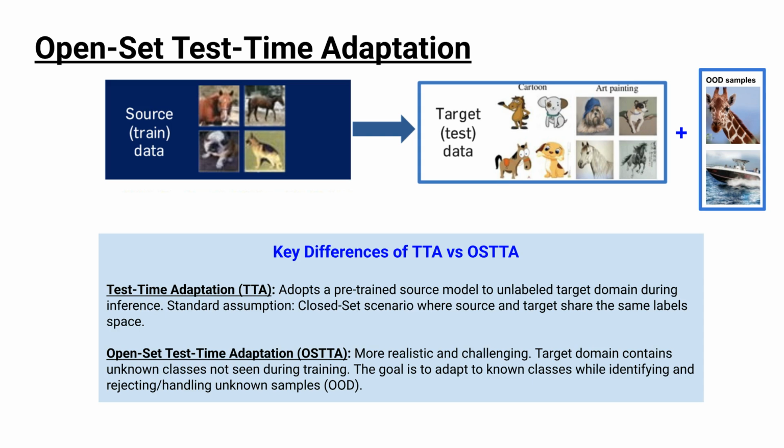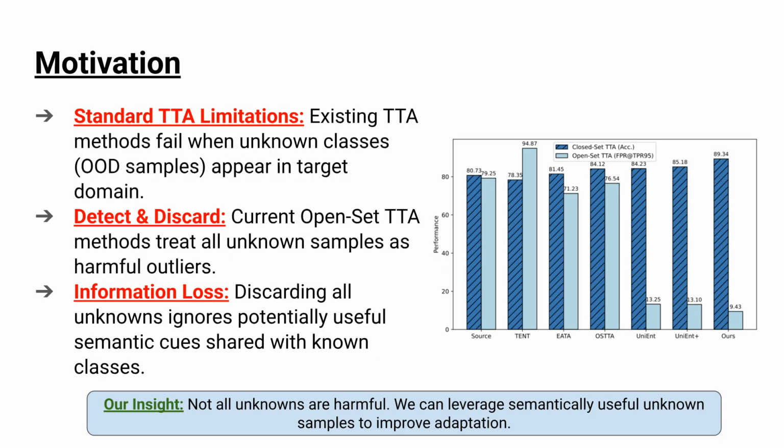However, most existing TTA methods assume a closed set scenario. This means the source and target domains share the same label space. In reality, this assumption is often violated. The target domain may contain unknown classes that were never seen during training. This leads to the OpenSet Test Time Adaptation, or OSTTA setting. In OSTTA, the model must adapt to known classes and detect or handle unknown samples that do not belong to the source label space. This makes the problem significantly more challenging. Existing TTA methods struggle when unknown samples appear.